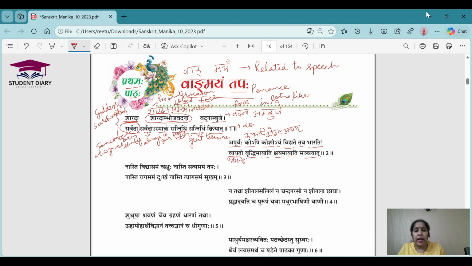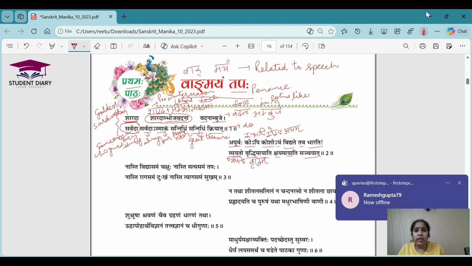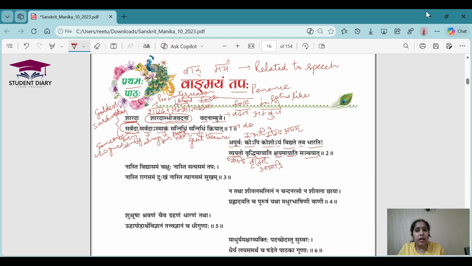Vyayatah vriddhim ayati. Here it is a sanyog. It is not a sandhi. It is vriddhim and ayati. Okay. Similarly to vriddhim ayati, it is kshayam ayati sanchayat. Sanchayat. Here we have the sandhi, which is actually sam plus chayat. Fine. Okay, let's understand the meanings word by word.